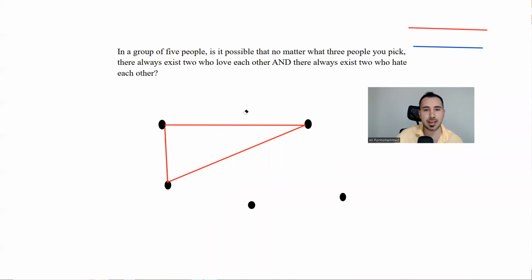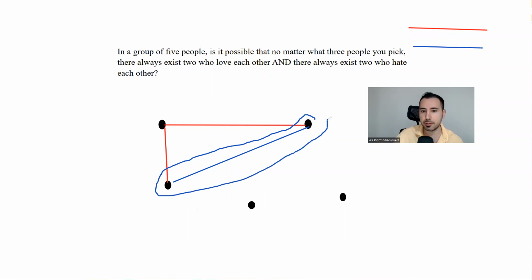But if I have a triangle and one of them is a different color, so blue, now let's see. There always exist two people who love each other. These two people love each other. And there are always two people who hate each other. These two people hate each other. So what does the question want?